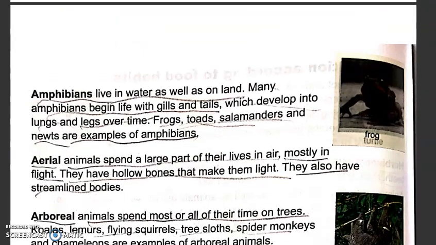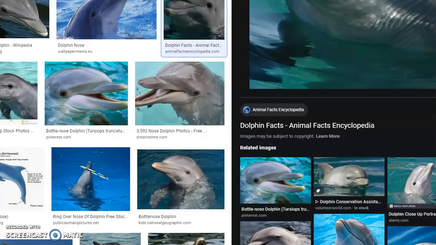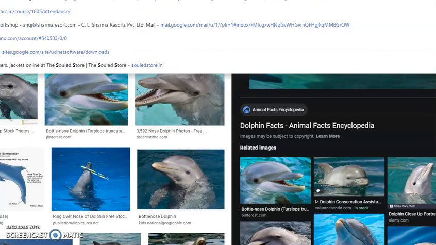Now, amphibians. Amphibians live in water as well as on land. So, many amphibians begin life with gills and tails, which develop into lungs and legs over time. Frogs, toads, salamanders, and newts are examples of amphibians. Let me show you what a salamander looks like. It looks like a shiny, slimy worm.